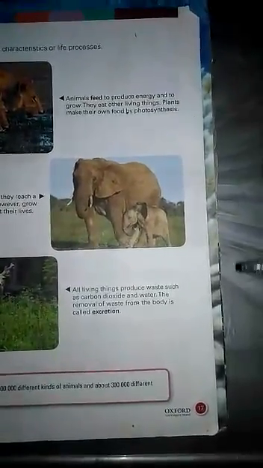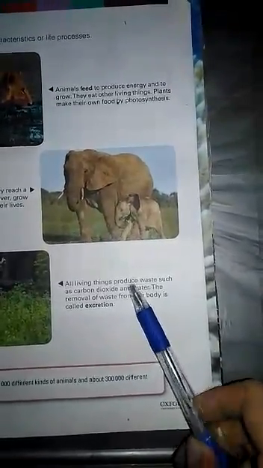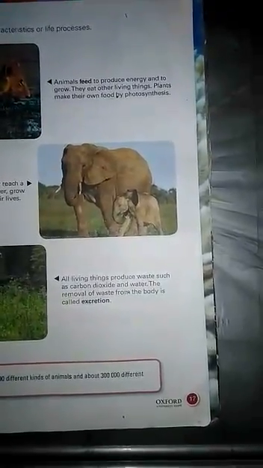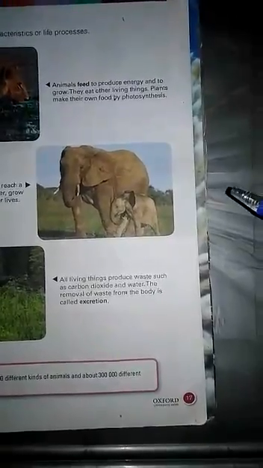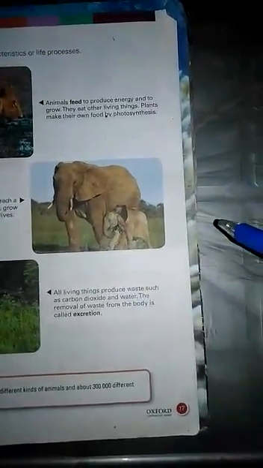And in animals, waste is carbon dioxide and water. When water is present in excess amount, it should be excreted. So the removal of this waste is called excretion, and this is the third characteristic that is present in all kinds of living things.